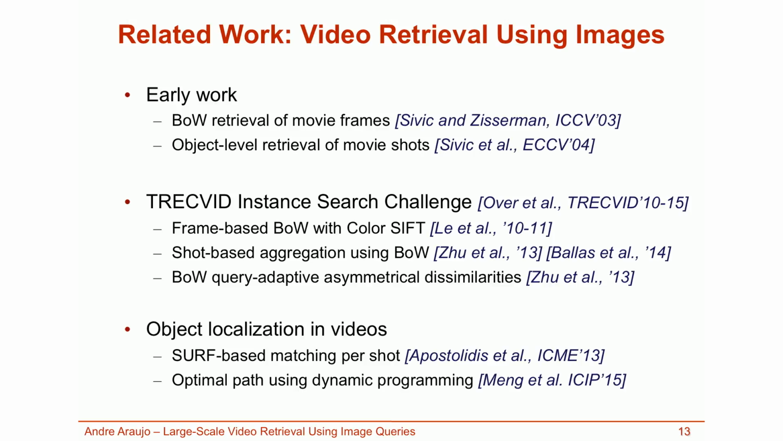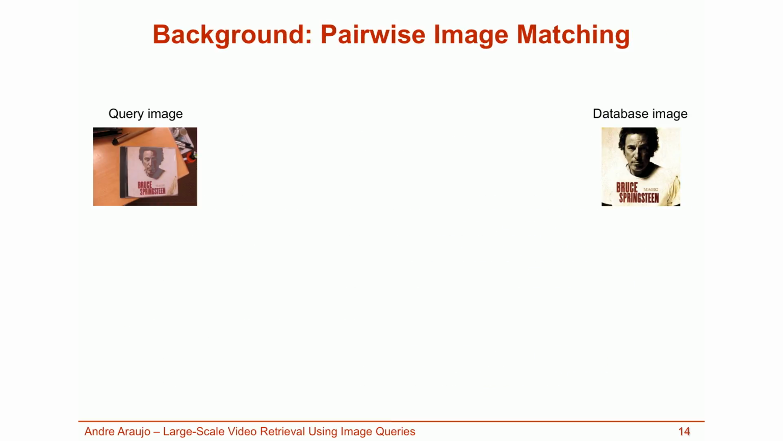More recent work in this area has focused on the problem of object localization in videos. Apostolidis et al. studied the use of SURF-based matching per shot, and Meng et al. proposed to use a dynamic programming solution for this task. Now let's review some background such that my contributions can be well understood.